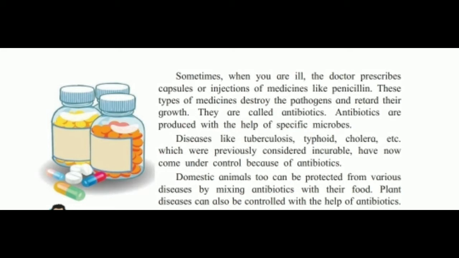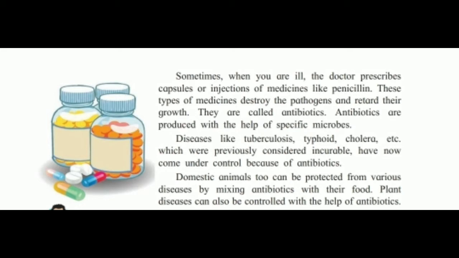Antibiotics are produced with the help of specific microorganisms. They are useful to cure diseases like tuberculosis, typhoid, cholera, etc., which were previously considered incurable. These antibiotics are useful to cure our deadly diseases.